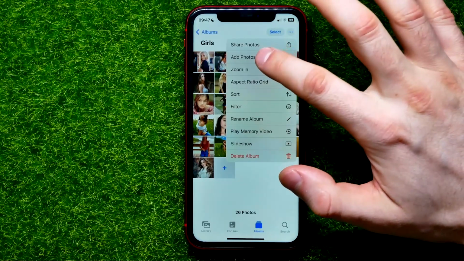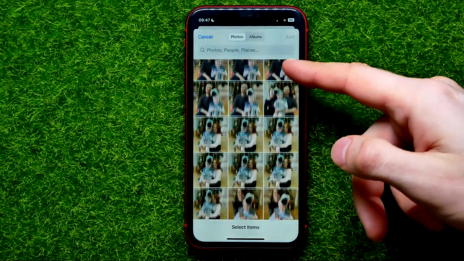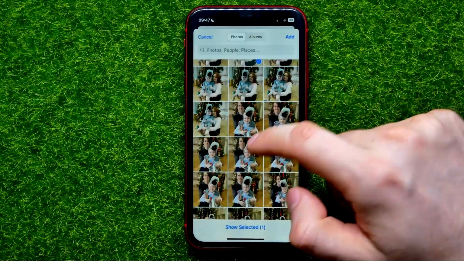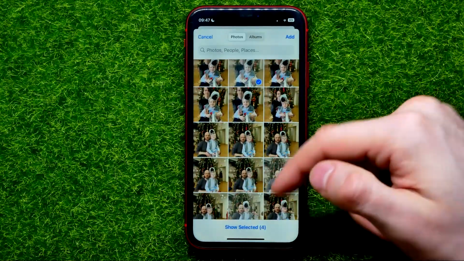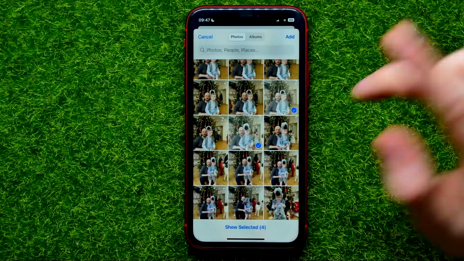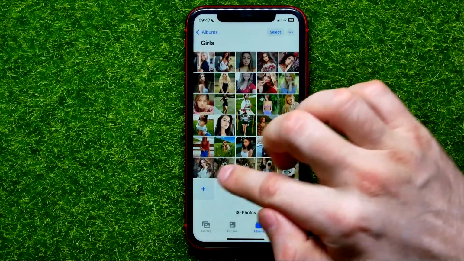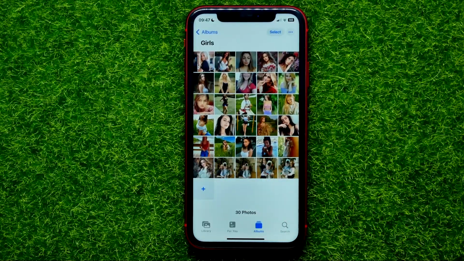Then tap at add photos, and that shows you all your recent photos and videos, and you can easily check mark them in that simple way. And once you've selected enough, you can hit right here at add to add them to that album.